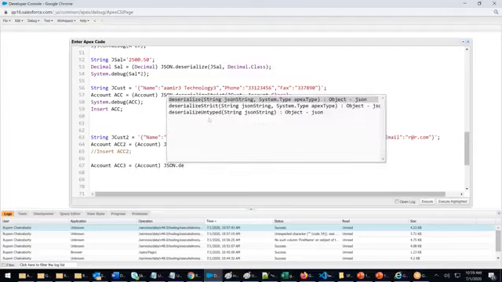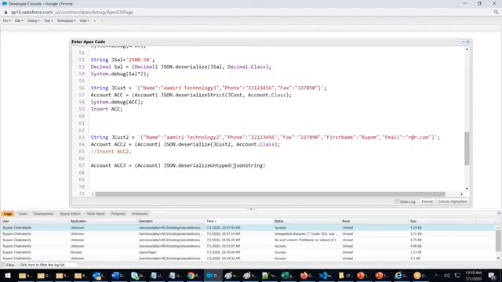JSON dot deserializeUntyped. Deserialize untyped will always take map data, right? This looks like a map. Later we will decide whether this has to be contact or account, or I have to create both contact and account. Two things I can create from this, right?